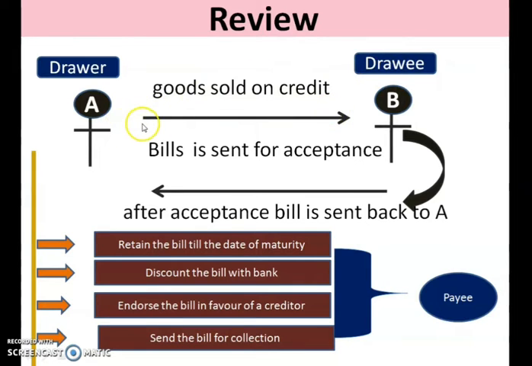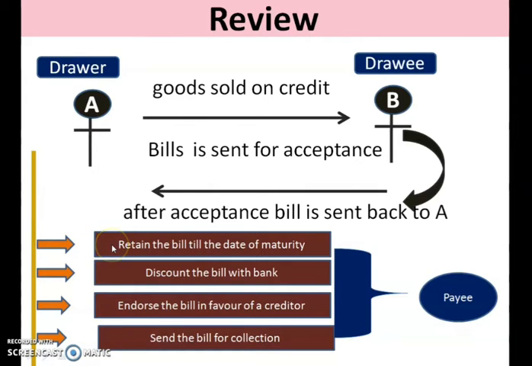Through these bills of exchange, A is acknowledging the debt of B. B, after giving acceptance to that bill, will return it to A. Now that bill is with the drawer. The drawer has 4 different options to deal with this bill.